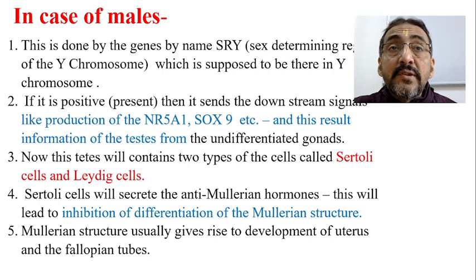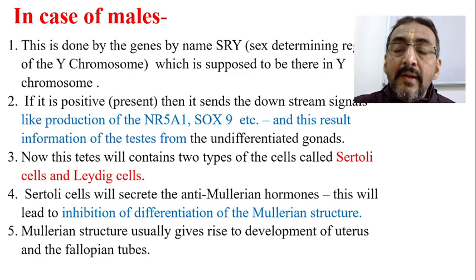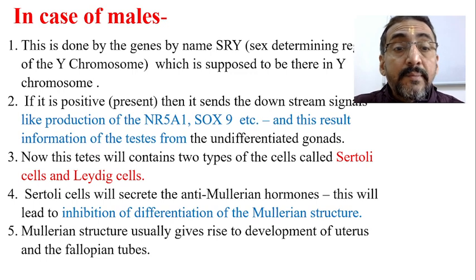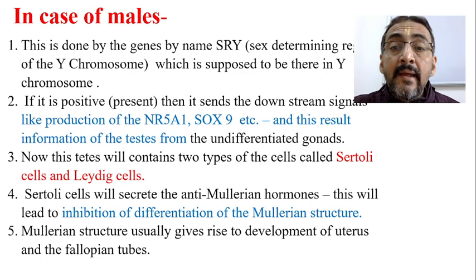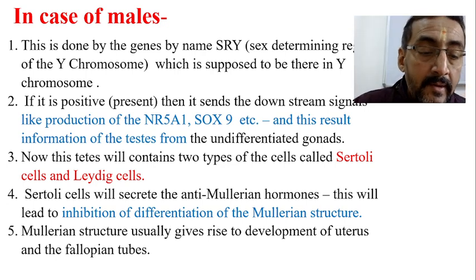If there is no formation of the Mullerian structure, then there is no formation of the female internal genital structures. Mullerian structure usually gives rise to the uterus and fallopian tubes. The hormone produced by the Sertoli cells of the testes, anti-Mullerian hormone, basically blocks the differentiation of the Mullerian structure. So the possibility of formation of the Mullerian structure, and thereby uterus and fallopian tube, is totally blocked.